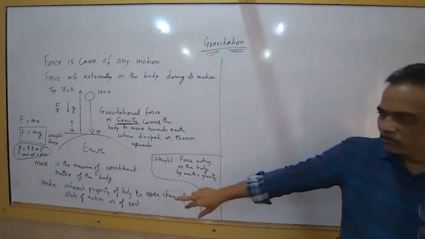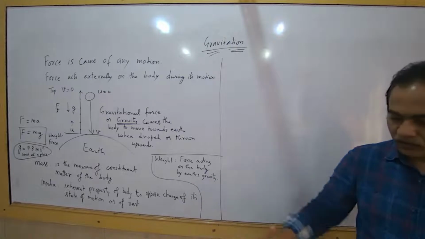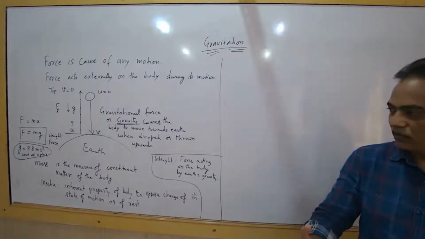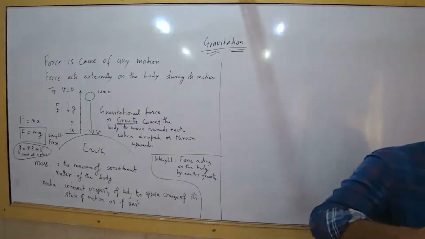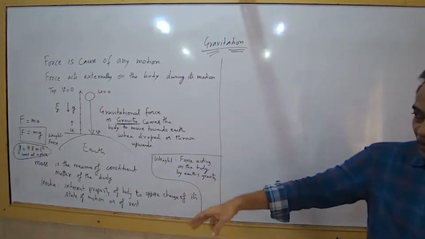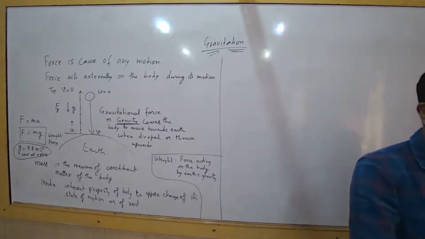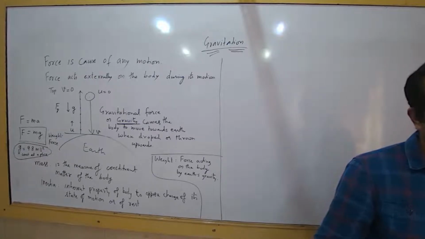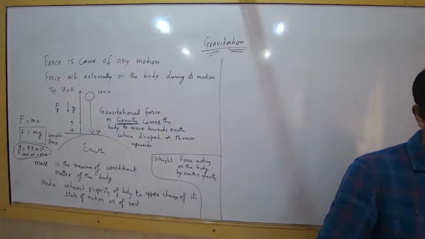We also understood the difference between mass and weight. Mass is the measure of the matter content of the body, so it remains constant anywhere. Whereas the same mass of a body will weigh heavier or lighter depending upon the gravity at the place. Gravity is not constant. On Earth, let's say gravity is X. On the Moon, gravity is X by 6.